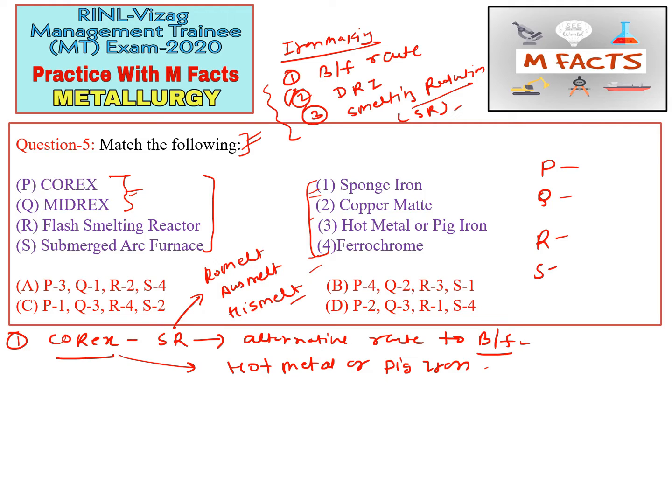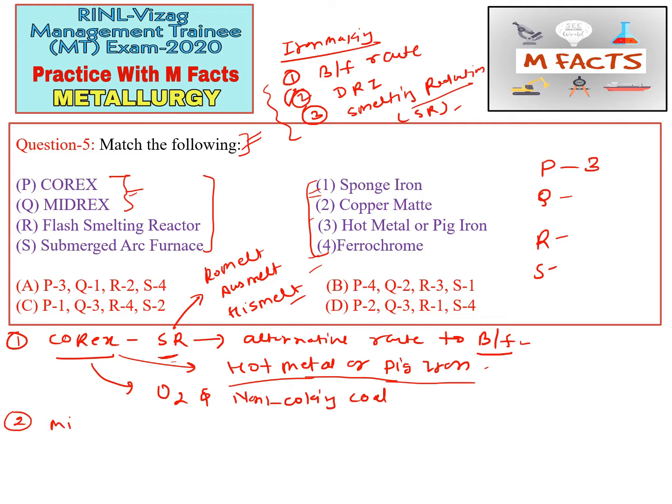The SR process is classified according to two kinds, coal and electricity, and oxygen and non-coking coal. The Corex process utilizes O2 and non-coking coal for iron making, and the product is hot metal and pig iron. So we can match the Corex process with 3. So P3.